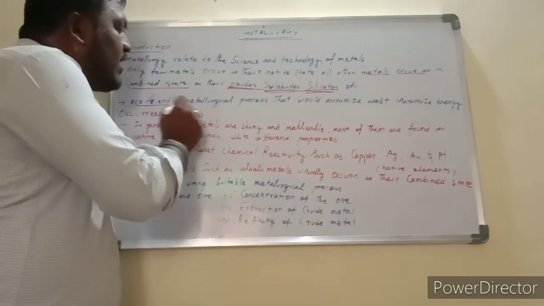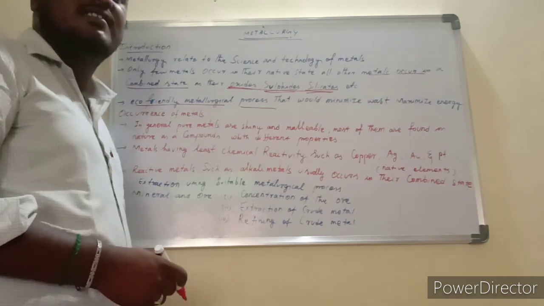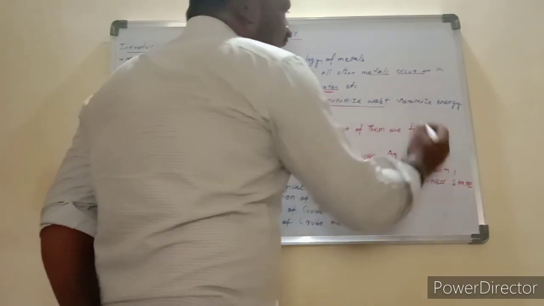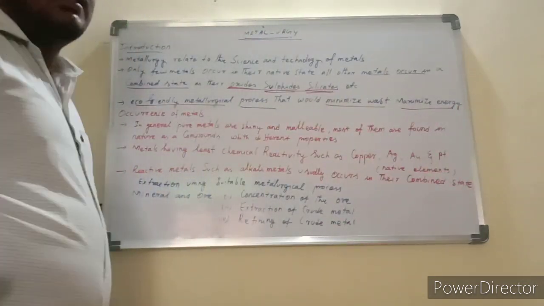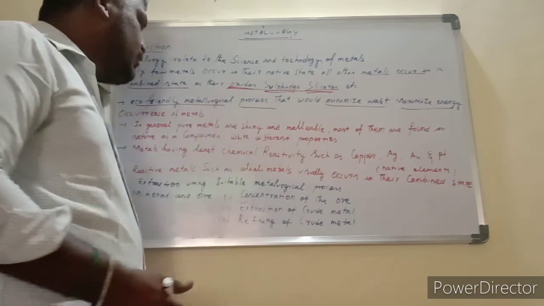Nowadays we use eco-friendly metallurgical processes. What is the eco-friendly metallurgical process? This process is used to minimize waste and maximize energy. That means the metal should be extracted easily and economically. This is what we have to use.